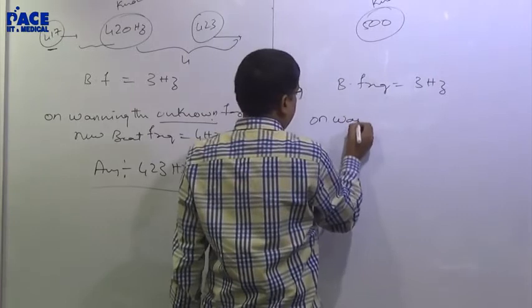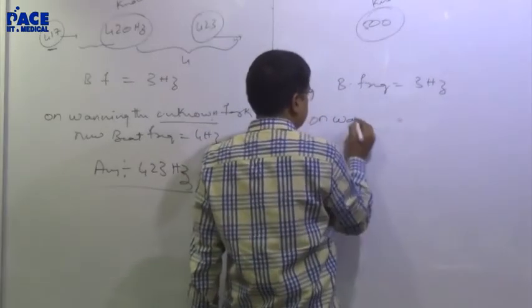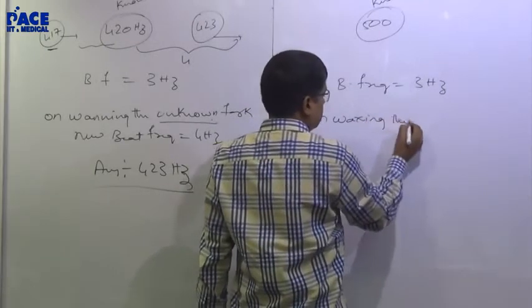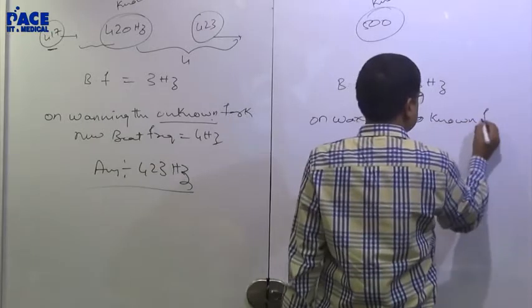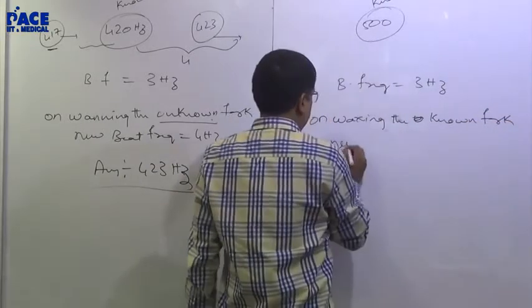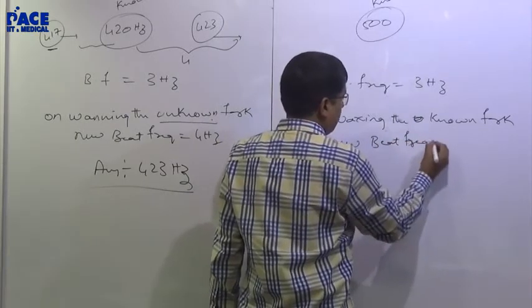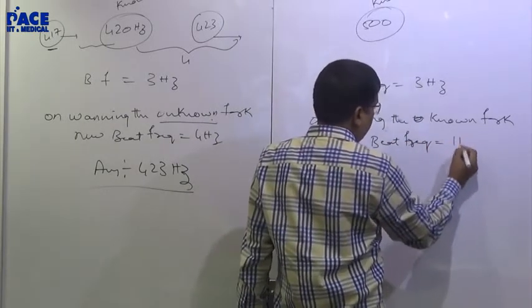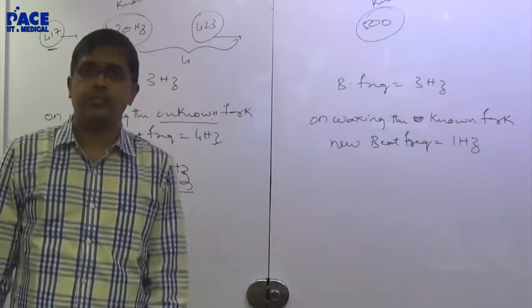On waxing the known tuning fork, the new beat frequency is 1 hertz. What is the frequency of the unknown tuning fork?